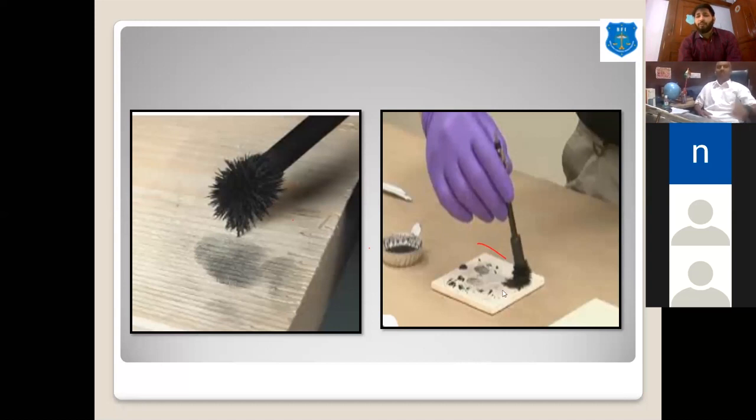Meaning, when you put the fingerprint powder over a surface and some extra powder is left over the fingerprint, then using this magnetic brush the extra powder can be taken back.